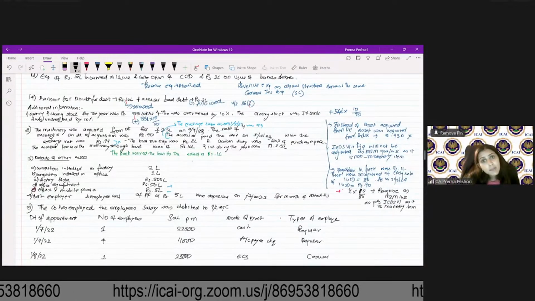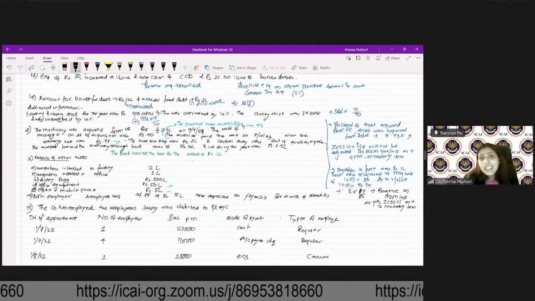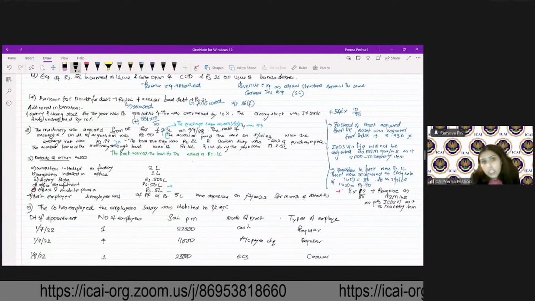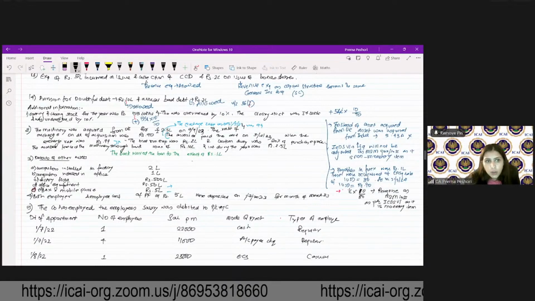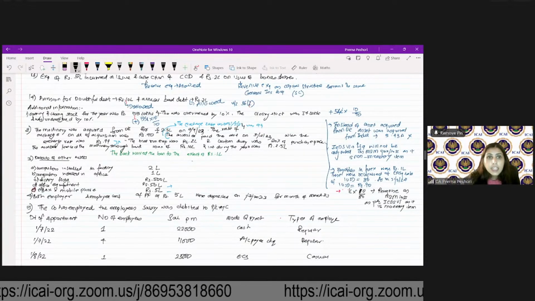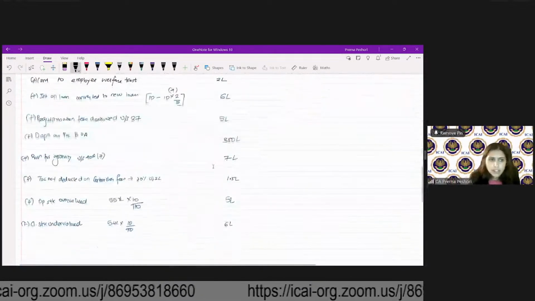You will recognize it as per ICDS. If it's a non-monetary item, you will not recognize it unless it falls under 43A. Are we clear, students? Okay. Then the next adjustment is that the trial run expenses were 2 lakh. We will add the trial run expense.